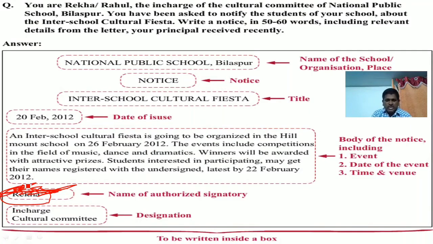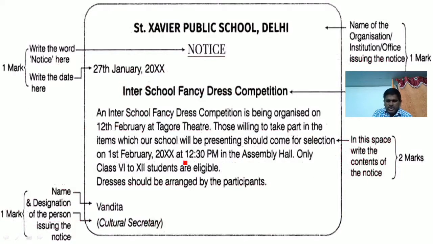Let me show you one more example so that you can get access to notice writing. Okay. Let us see. It is also mentioned what marks are going to be awarded, how you are going to get the marks, the scheme of valuation. All these things are given here. Look at this one. Name of the organization or institution, the office issuing the notice, will be given 1 mark.